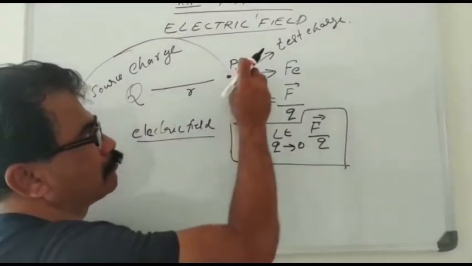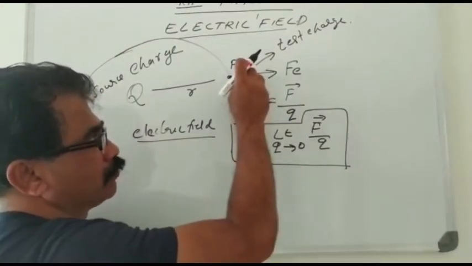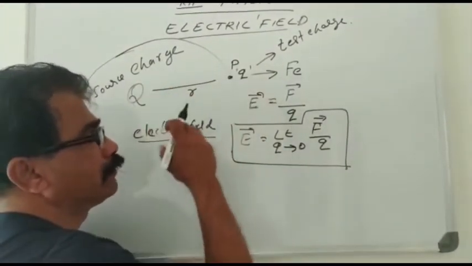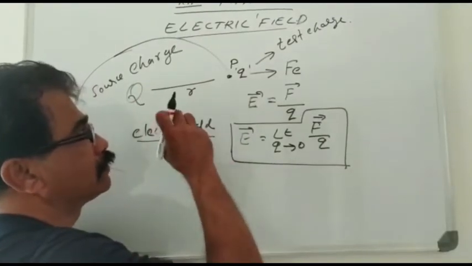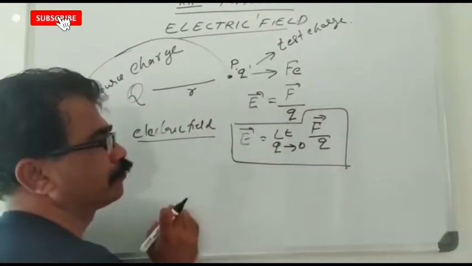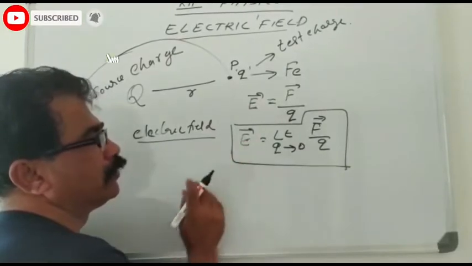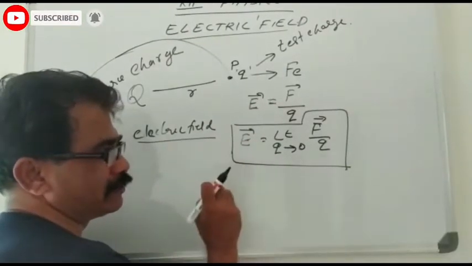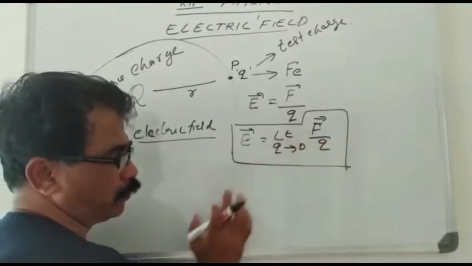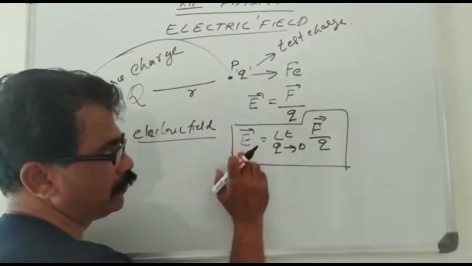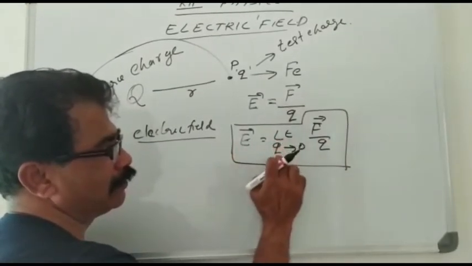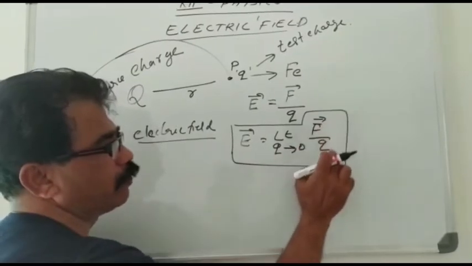Because if the magnitude of the test charge is very large or equal to the source charge, it will disturb the value of E. Therefore, we decrease the value of small q, and the equation for the electric field is written as limit q tends to 0 of F by q.